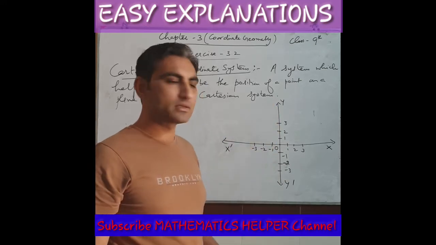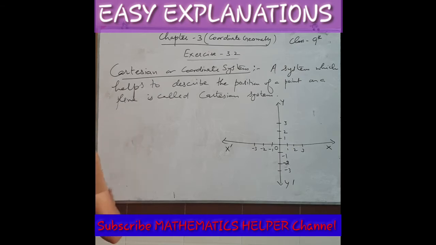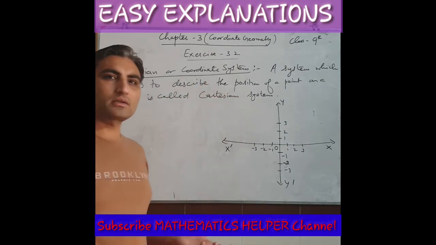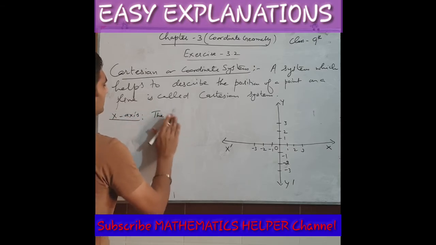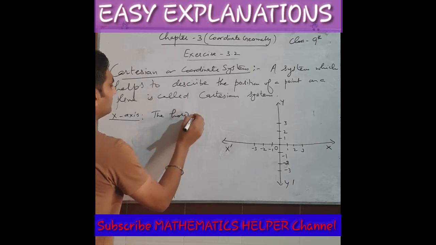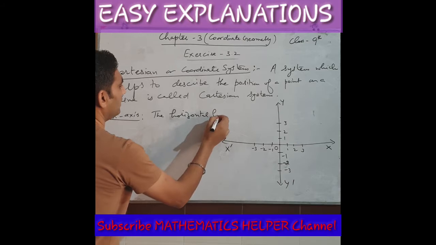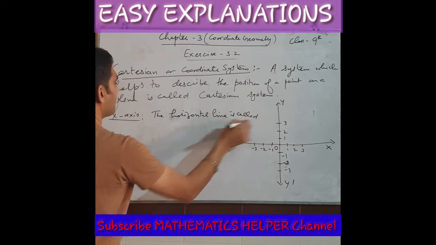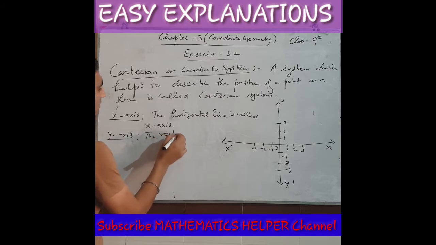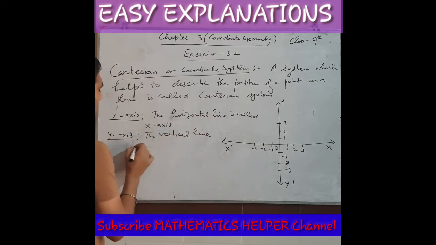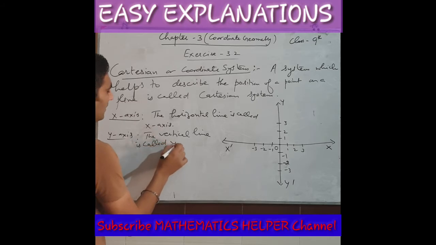So let us write about this. This Cartesian system is made up of two axes. What are the axes here? The x-axis: the horizontal line is called the x-axis. And the y-axis: the vertical line is called the y-axis.